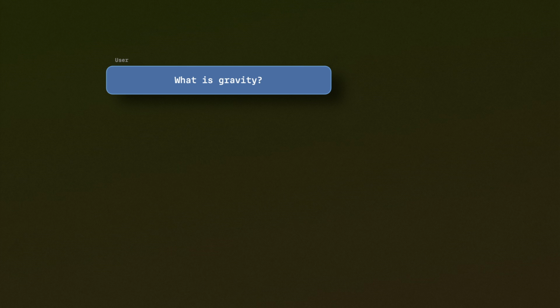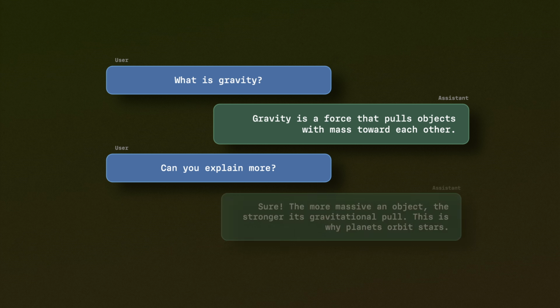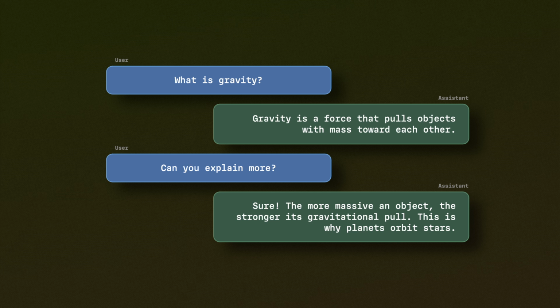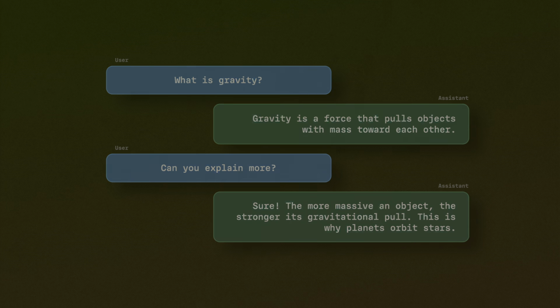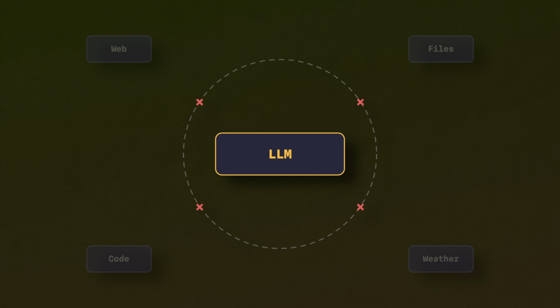Now, the result of all of this is just a model that behaves like a chatbot, right? It answers questions. It's able to have back and forth conversations, but it's still just a standalone model, right? It's a weights file. It just lives on a server somewhere. It doesn't know any more than it's actually been trained on, and it can't reach outside of itself. It can only produce next tokens.